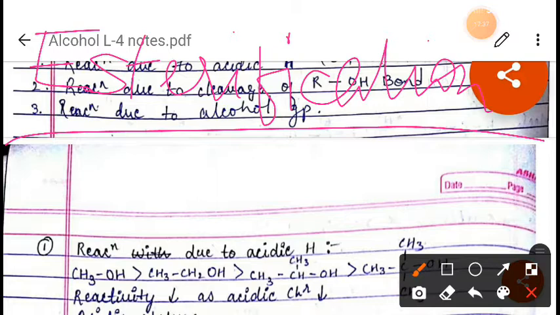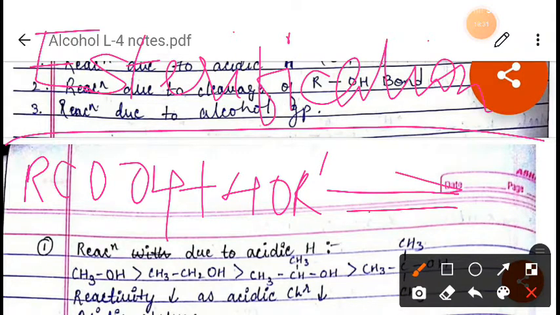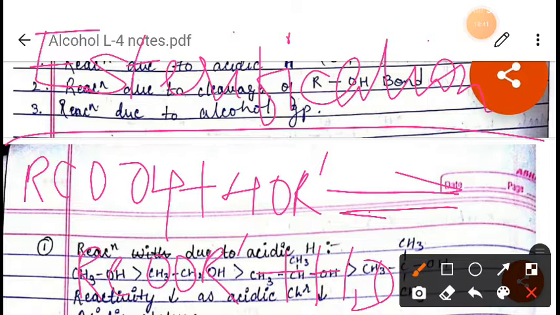One example I will give you here. Suppose we have an acid, RCOOH. This is a carboxylic acid, right? Suppose it is reacting with HOR' alcohol. At that time the reaction will be reversible, and it will form an ester. I am writing here RCOOR' plus H2O comes out from the reaction. So this reaction is reversible in nature.